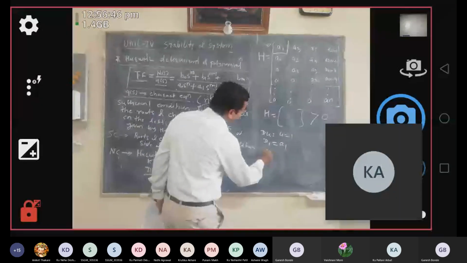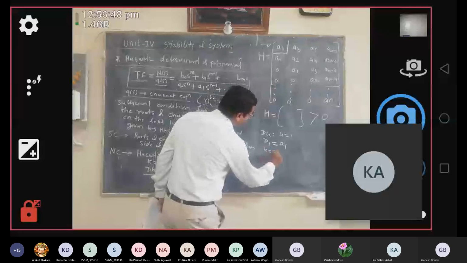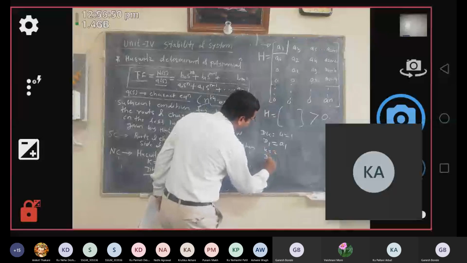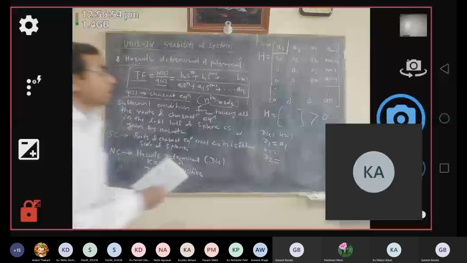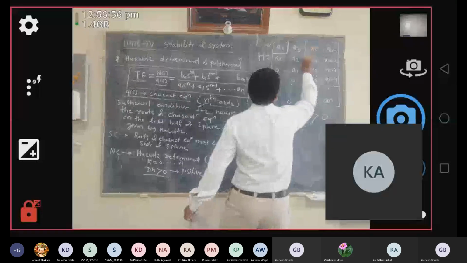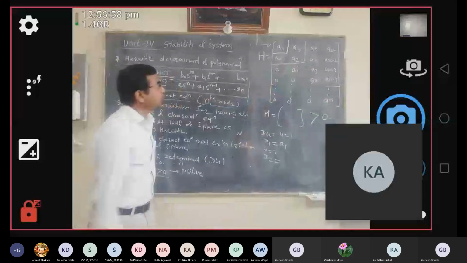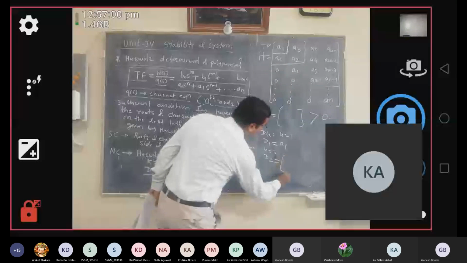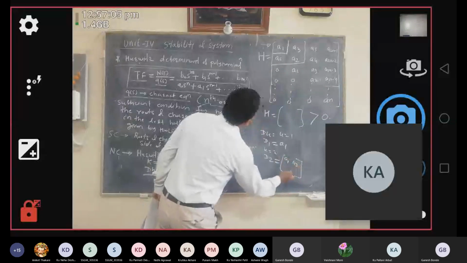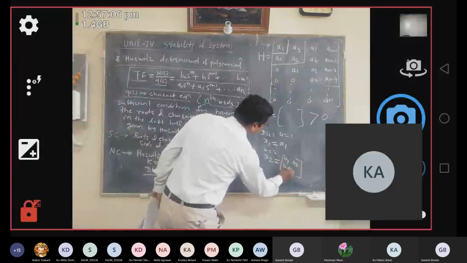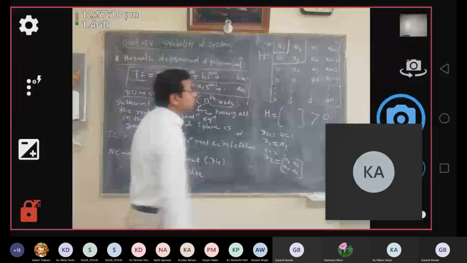And when you say that k is equal to 2, so here you will get d2. So how to find the value of d2? So for that purpose, next 4 elements, so this will be your d2. Okay, so here d2 will be given by a1, a3, a0 and a2. So this will be your d2 value.